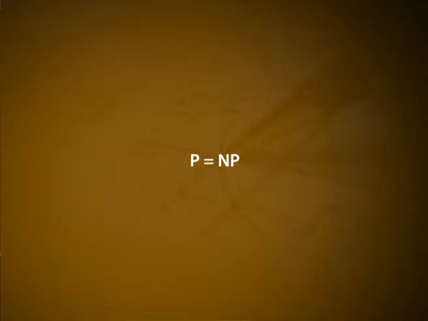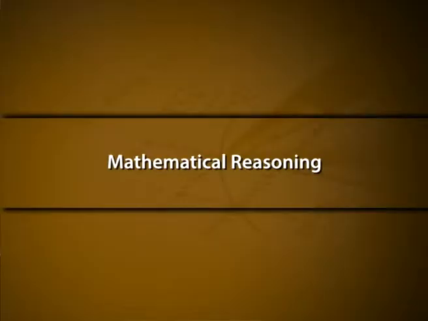Currently, one of the most famous open problems in theoretical computer science is the P equals NP problem, which involves the relationship between the complexity classes P and NP. The 5 elements which go into the study of discrete mathematics are: mathematical reasoning. Students must understand mathematical reasoning in order to read, comprehend and construct mathematical arguments.